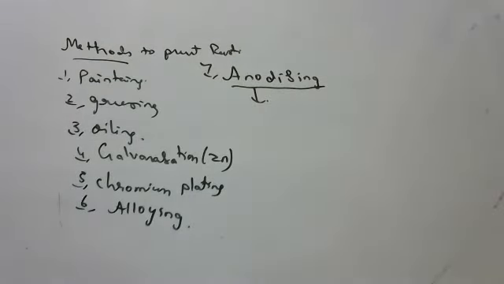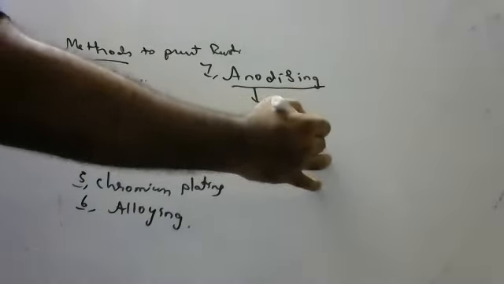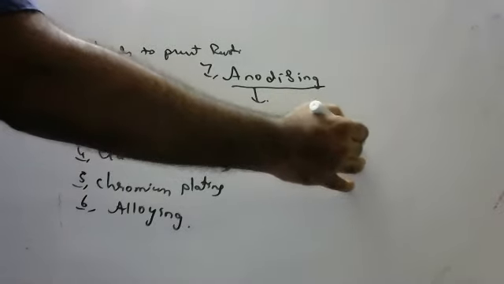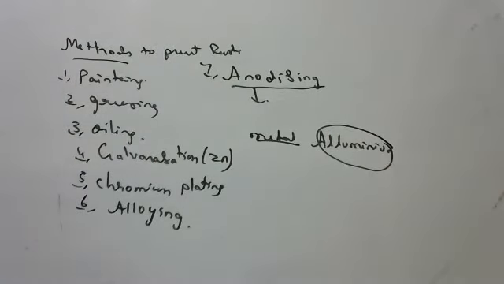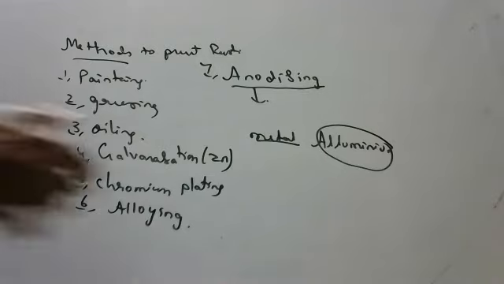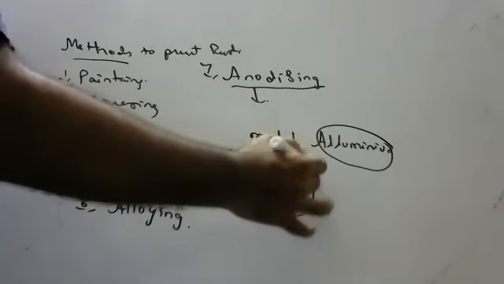Before telling about anodizing, I want to discuss something. Can anyone say what is the only metal which does not undergo rusting? Aluminium. Aluminium will never undergo rusting. Okay, children, apart from gold and platinum, aluminium also will never undergo rusting. Why? Even though it is active, why does it not rust? Because it forms an oxide layer.